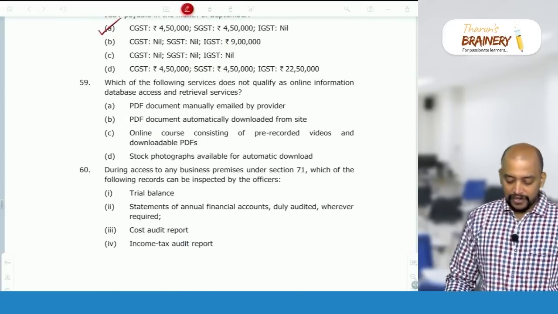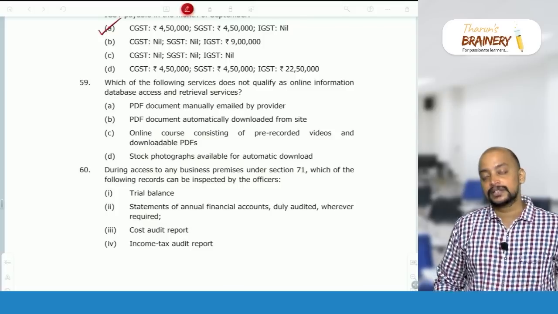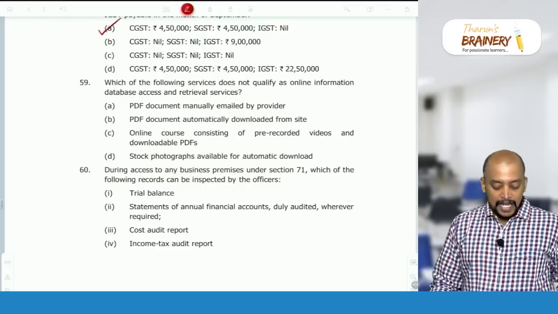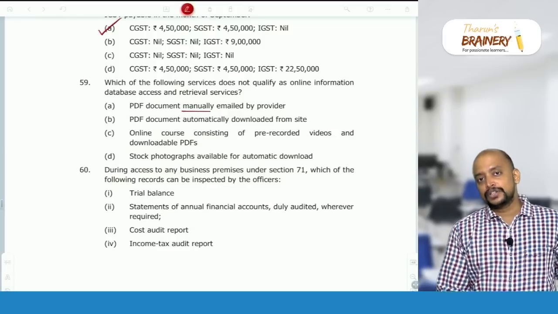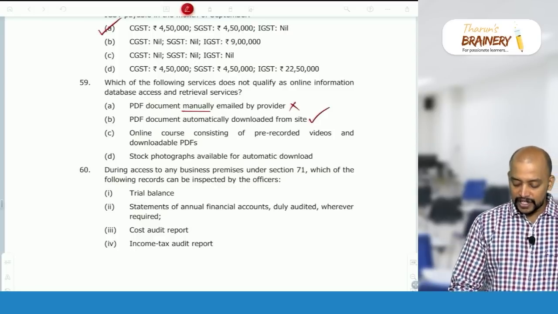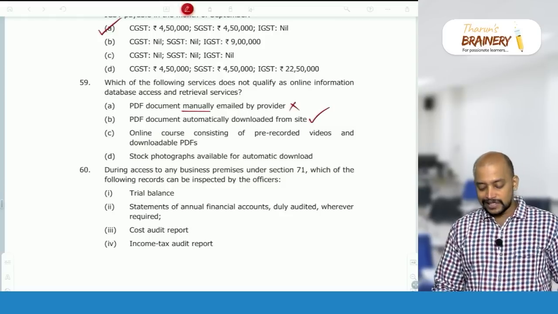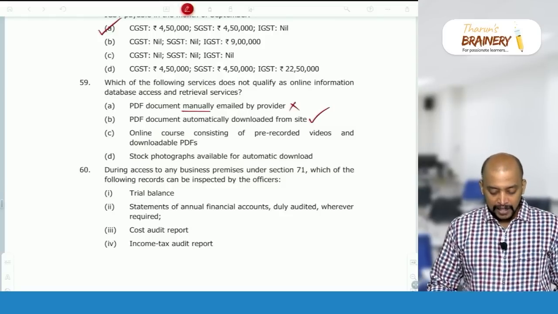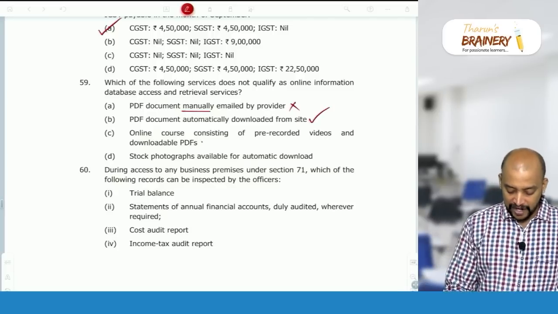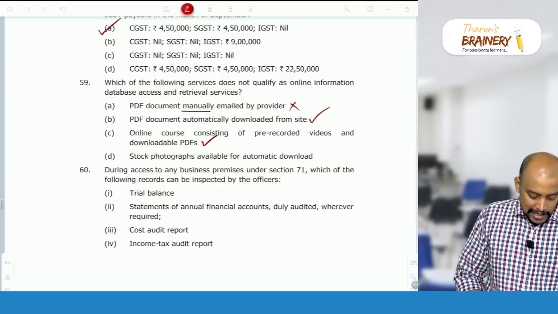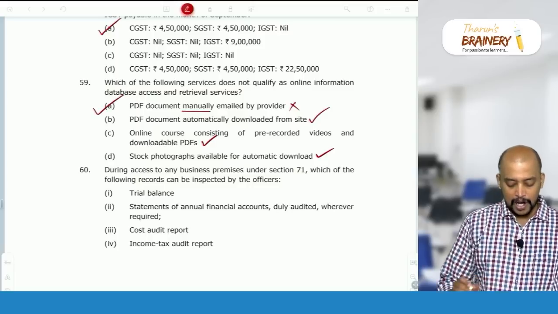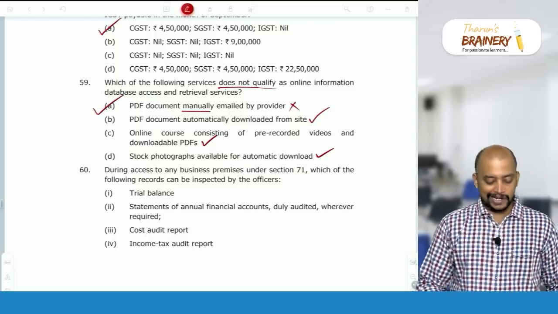Then 59, which of the following services does not qualify as OIDR service? OIDR service means a service which is mediated through the internet and is automated. A PDF document manually emailed: even though it requires the internet, it is not automated, so it's not an OIDR service. A PDF document automatically downloaded from the site is an OIDR service. Online course consisting of pre-recorded videos and downloadable PDFs qualifies as an OIDR service. Okay. Then next, stock photographs available for automatic download, OIDR service. So only option A is the answer. Does not qualify as OIDR, A.